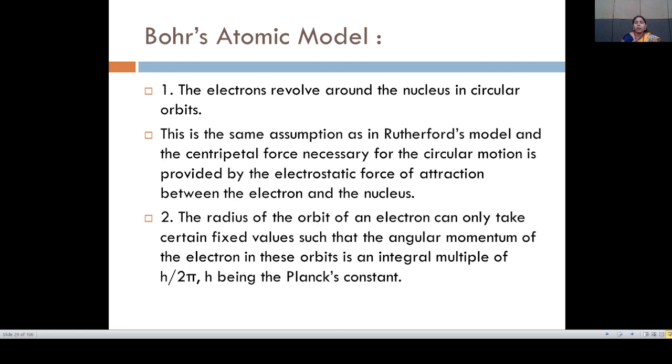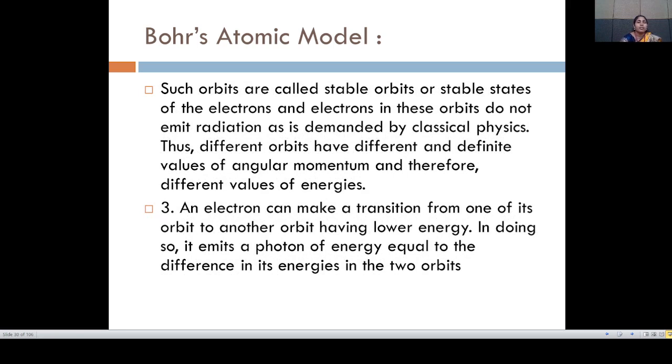Second, the radius of the orbit of the electron can only take certain fixed values such that the angular momentum of the electron in this orbit is an integral multiple of h upon 2 pi, here h being Planck's constant. Such orbits are called stable orbits or stable states of the electrons, and the electrons in these orbits do not emit radiation as is demanded by classical physics. Thus, different orbits have different and definite values of the angular momentum and therefore different values of energies.